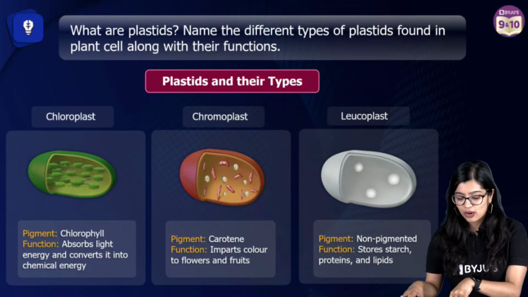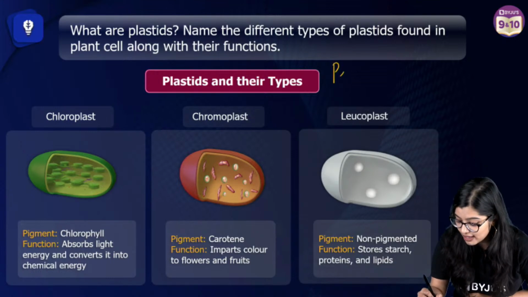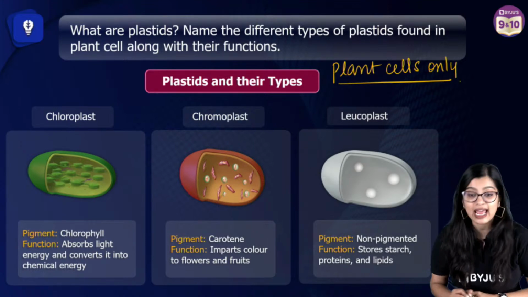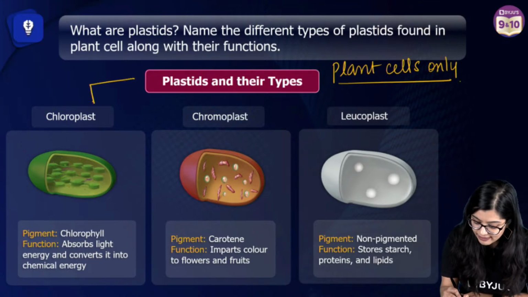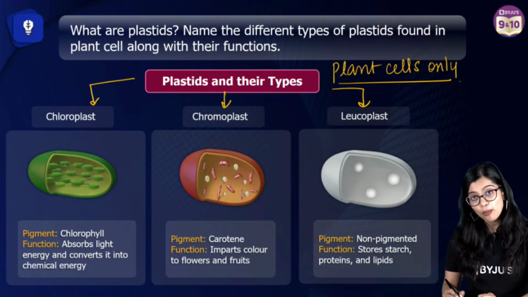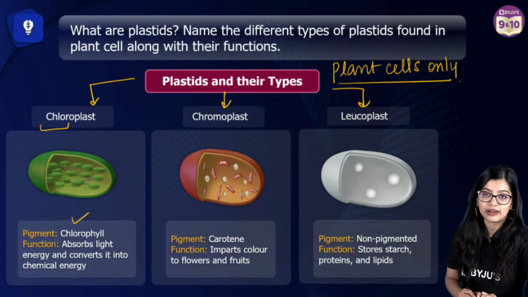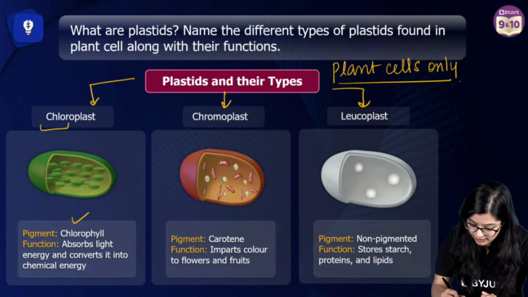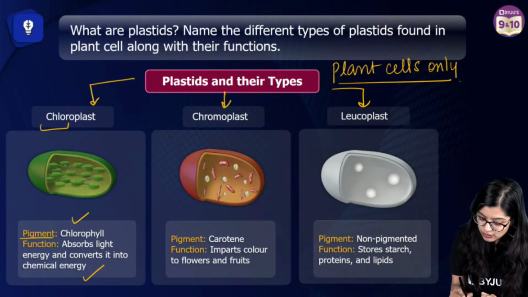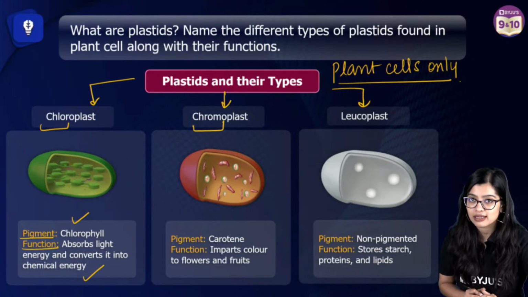Those of you who have a doubt, plastids are double membranous cell organelles which are exclusively found only in plant cells. We do not find it in animal cells. So we see that we have chloroplast, chromoplast and leucoplast. Now chloroplast is a type of plastid which has chlorophyll. What is the function? It helps in the process of photosynthesis. So you just need to write what pigment is present and what is its function. Now you have chromoplast.